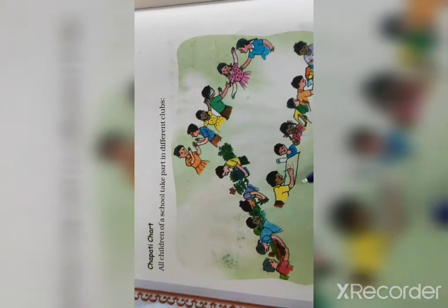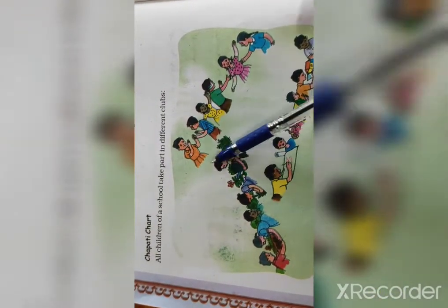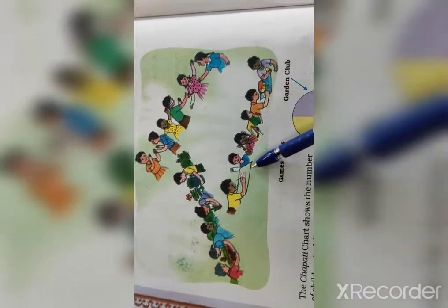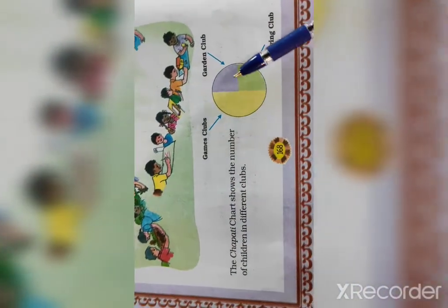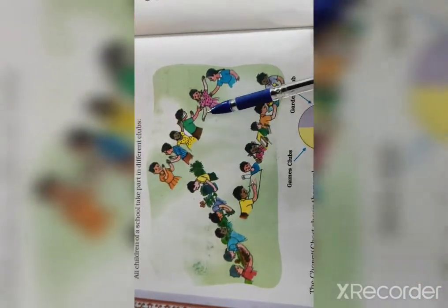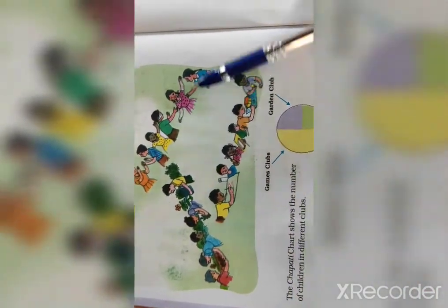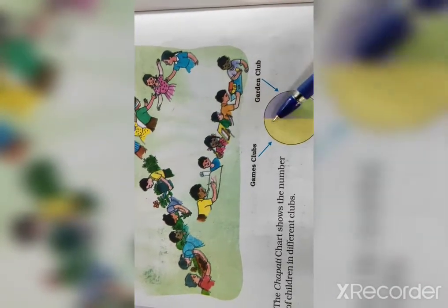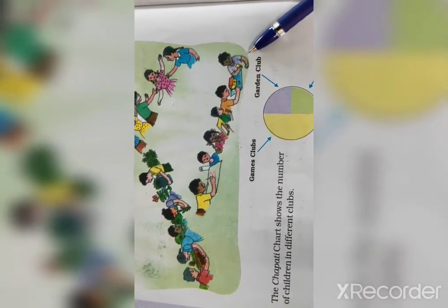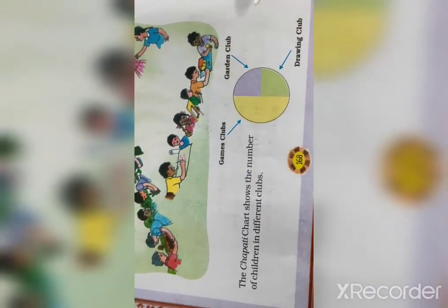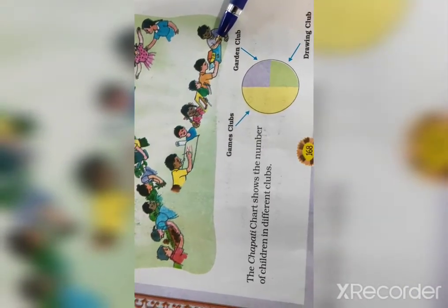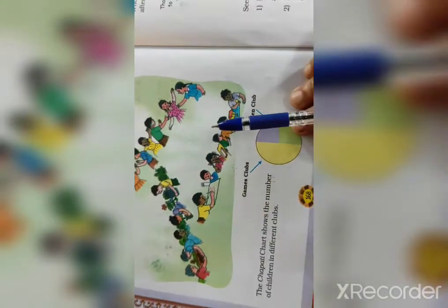Now chapati chart. All children of a school take part in different clubs. You can see some are playing, some are drawing, some are art craft and some are gardening. So the chapati chart shows the number of children in different clubs. You can see half the children have joined the games club, and 1/4 have joined the garden club, and 1/4 joined the drawing club.